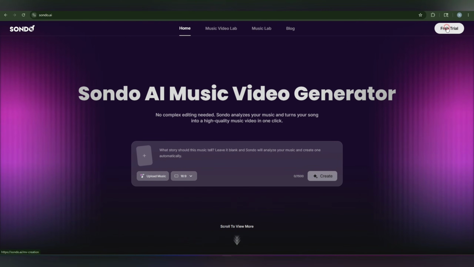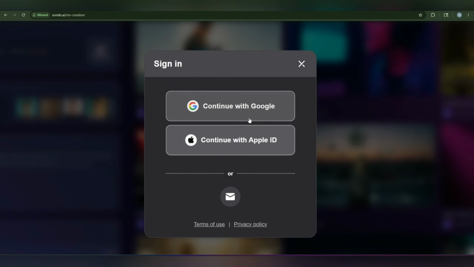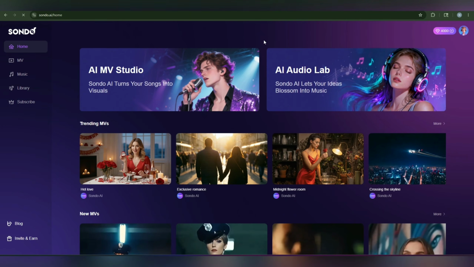So now first we have to create the account using the free trial here. Using Google or Apple ID, you can easily continue. After logging in to this dashboard, you can check here is AI MV Studio, AI Audio Lab, where you can easily give an idea and your blossom idea will be turned into music.